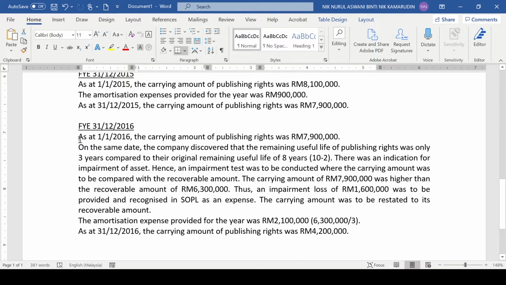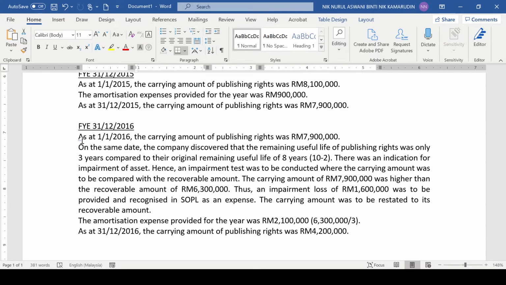As at 1st January 2016, the carrying amount of publishing right was 7.9 million. On the same date, the company discovered that the remaining useful life of publishing right was only 3 years compared to their original remaining useful life of 8 years. There was an indication for impairment of asset. Hence, an impairment test was to be conducted where the carrying amount was to be compared with the recoverable amount. So you have to mention that.